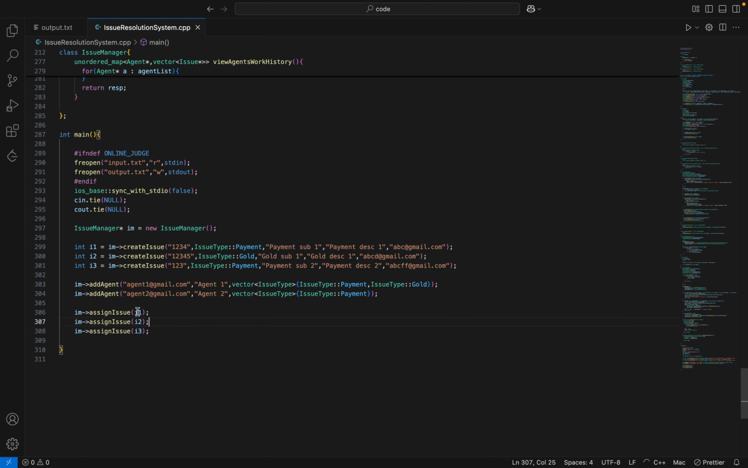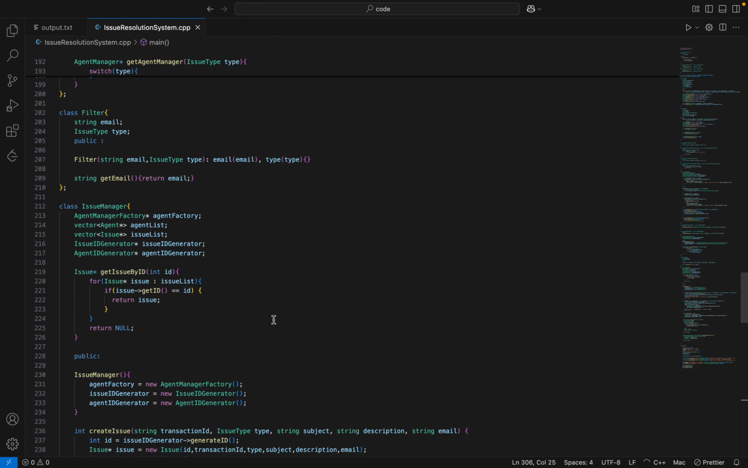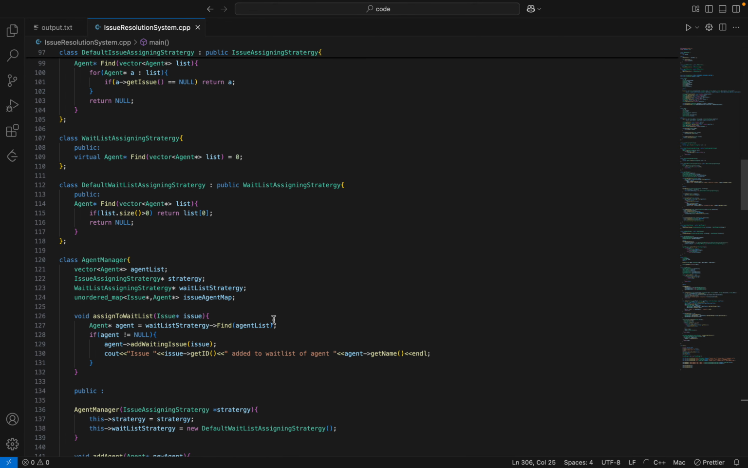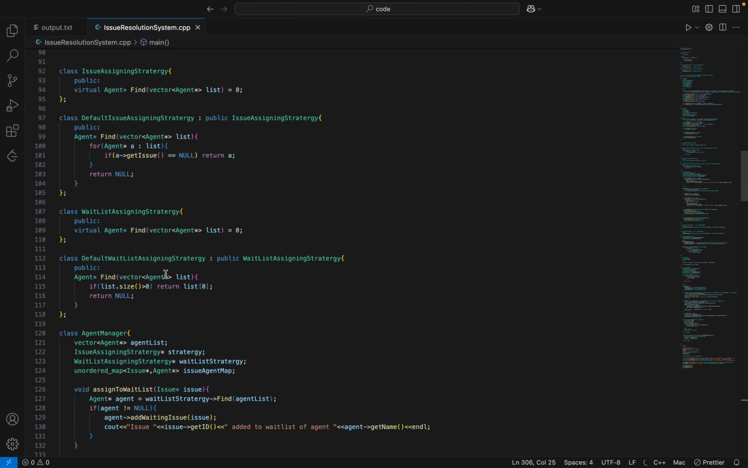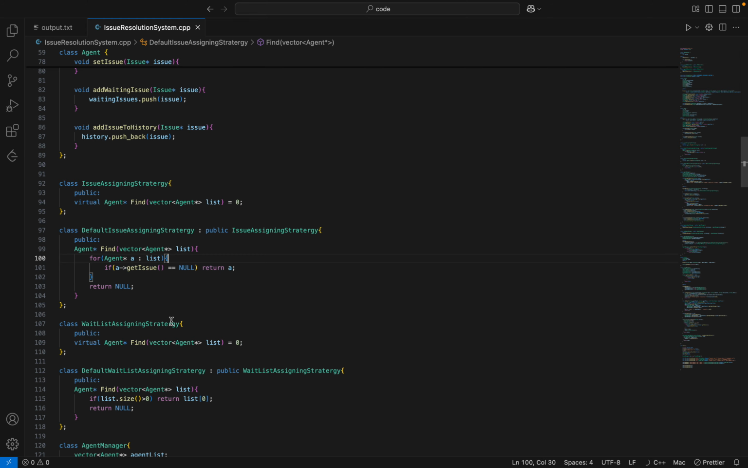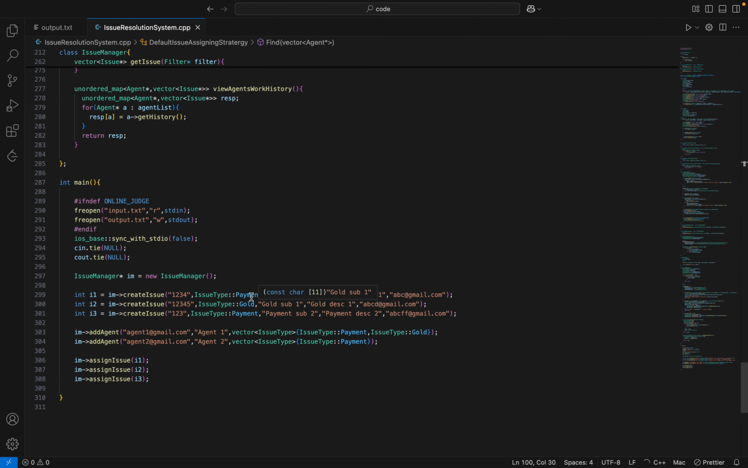Theoretically, since issue one, when we are assigning it, agent one or two can pick issue one because the type is payment, and both these agents are fully capable of handling this payment type issue. But what we have done in this strategy is we are always picking up the first one in the list. Since the first one is agent one, issue one will be assigned to agent one only. Okay.